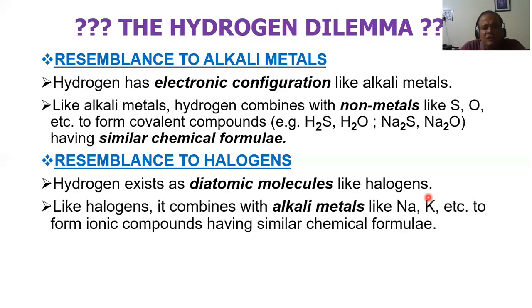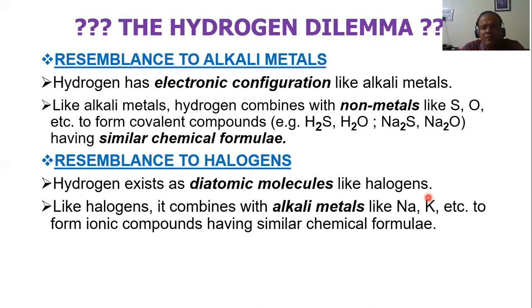Like halogens, hydrogen combines with alkali metals like sodium, potassium, etc. to form ionic compounds having similar chemical formulae. Just like NaCl, we have HCl. Can you see the formula is the same?